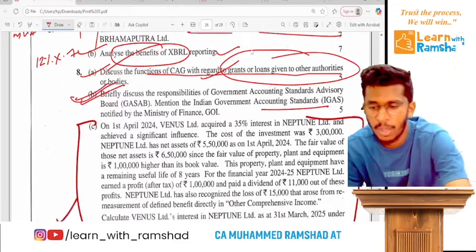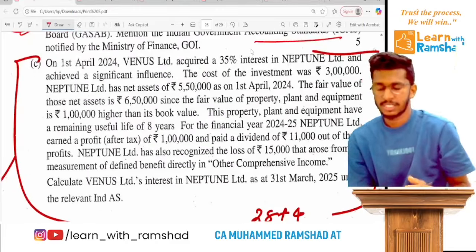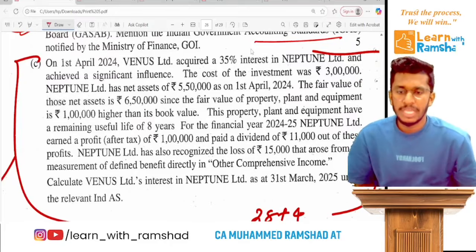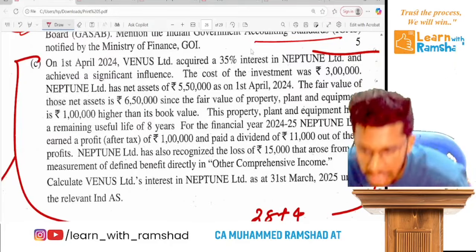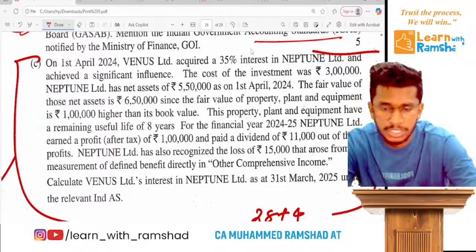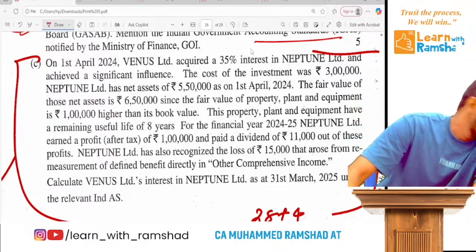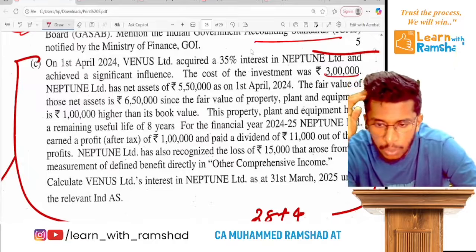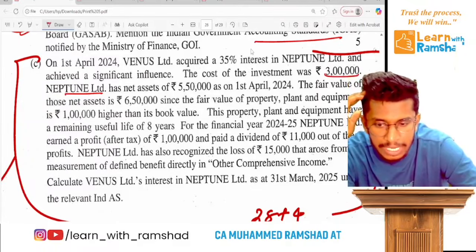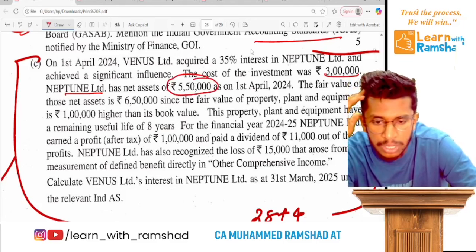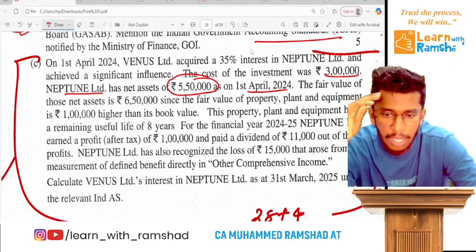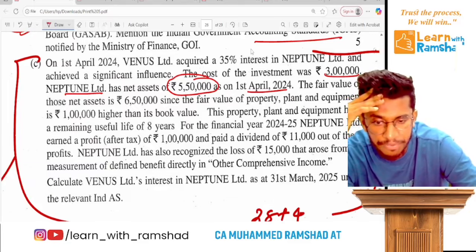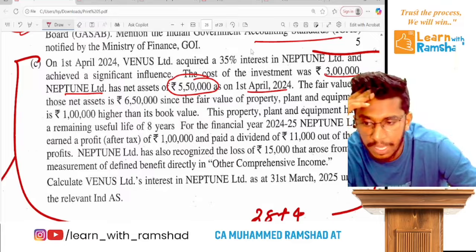Ready? That's it. Now there is a problem question, which is: on 1st April 24, Venus acquired 35%. That means they will follow the equity method, simple consolidation. Ready? Okay. Now the cost of investment was 3 lakh. Now that subsidiary Neptune has net assets of 5,50,000 on the date of acquisition. Ready? The fair value of those net assets was 6,50,000, since the fair value of PPE was 1 lakh more.